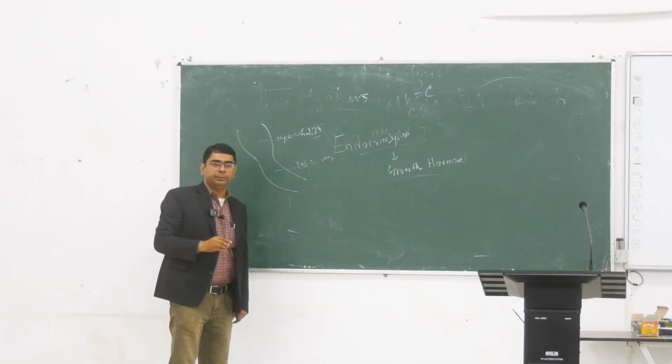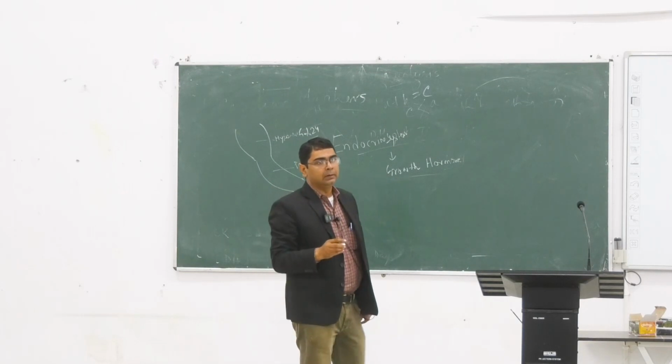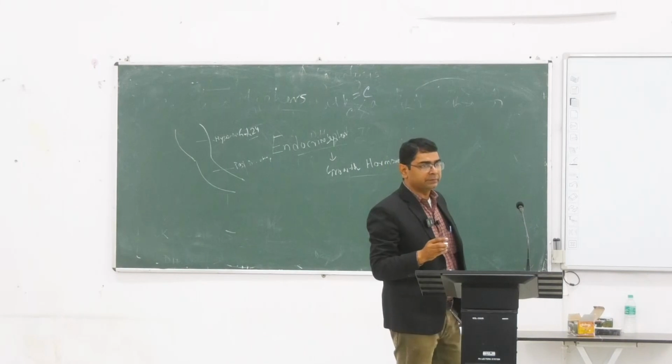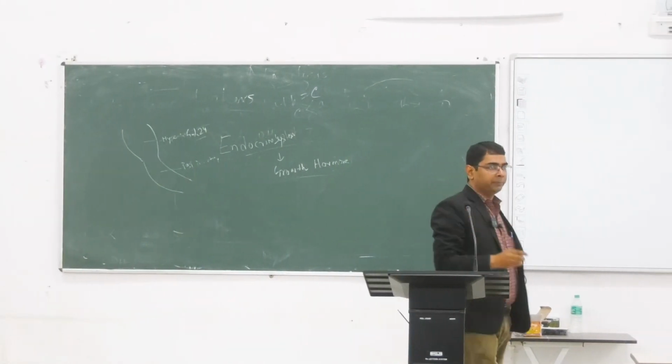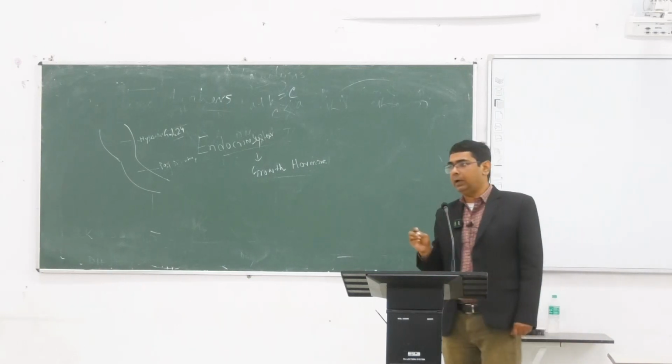So the posterior part of the pituitary is nothing but made up of the axons and nerve cells of the extension of the hypothalamus.